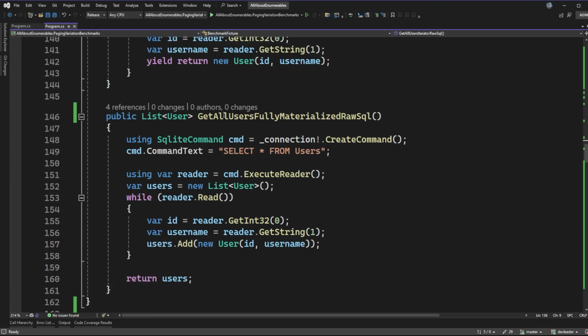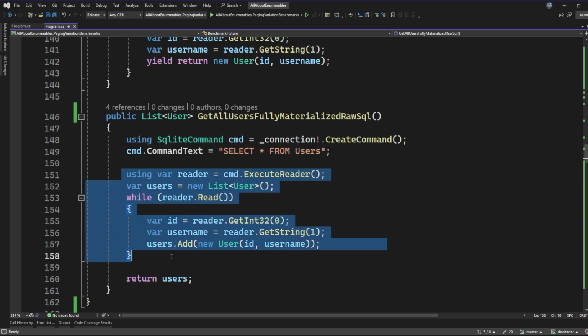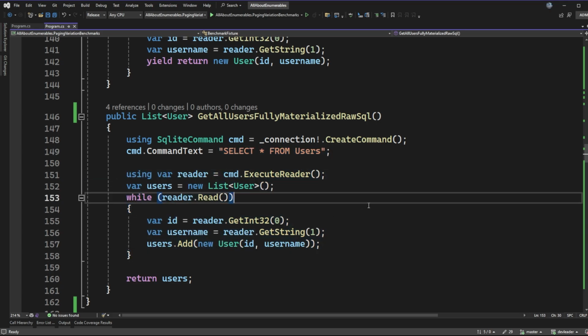And last but not least is getting all of the result sets through raw SQL queries and putting them into a list. So you can see here that I have select star from users, no paging, and then I'm putting everything into the list. So it's very similar to one of the ones that we saw earlier without the paging involved at all.